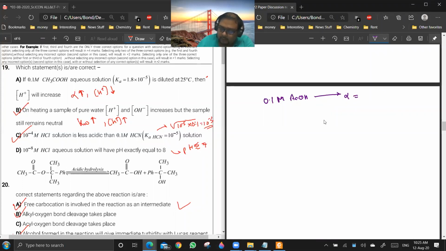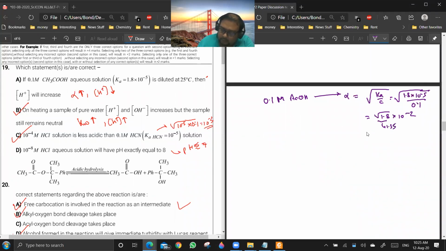Under root of K by C. So it is 1.8 into 10 power minus 5 by 0.1. So this will be like square root of 1.8 into 10 to the power minus 2, or this is something like 1.35.